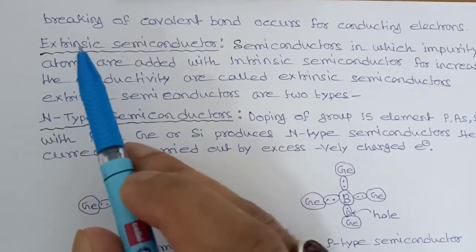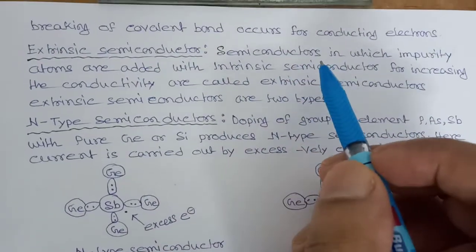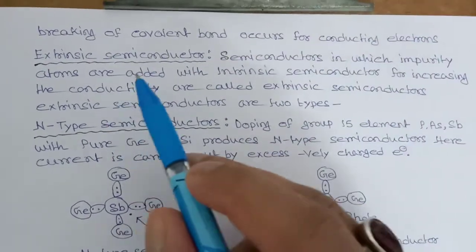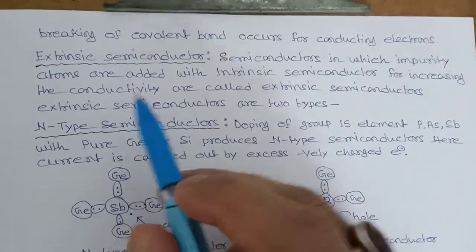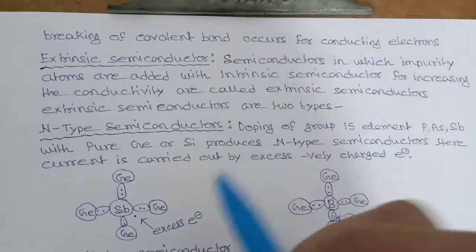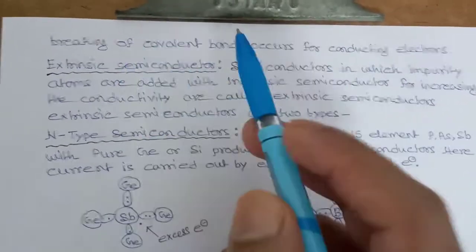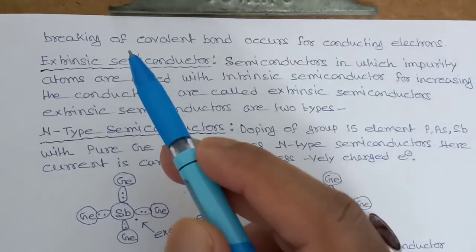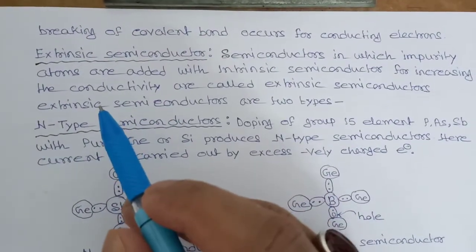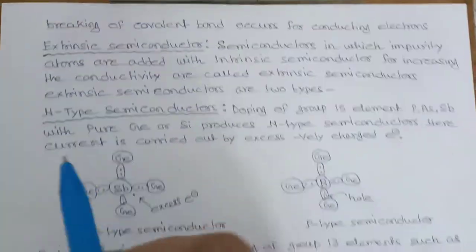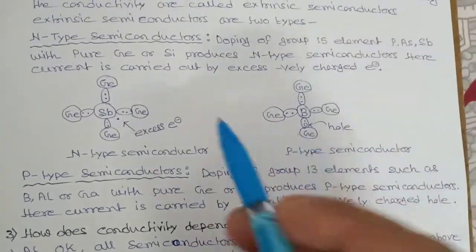Now I will discuss another type of semiconductor, which is extrinsic semiconductors. Semiconductors in which impurity atoms are added to intrinsic semiconductor for increasing the conductivity are called extrinsic semiconductors. Means in extrinsic semiconductor we have to add impurity, and the process of adding impurity to intrinsic semiconductor is called doping. Now extrinsic semiconductors are of two types: one is N-type semiconductors and another is P-type semiconductors.